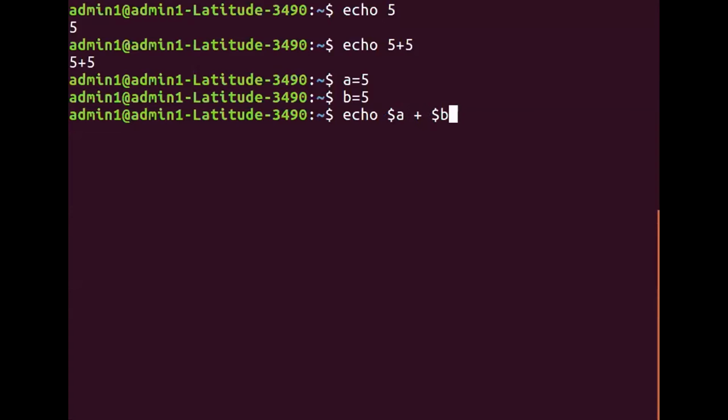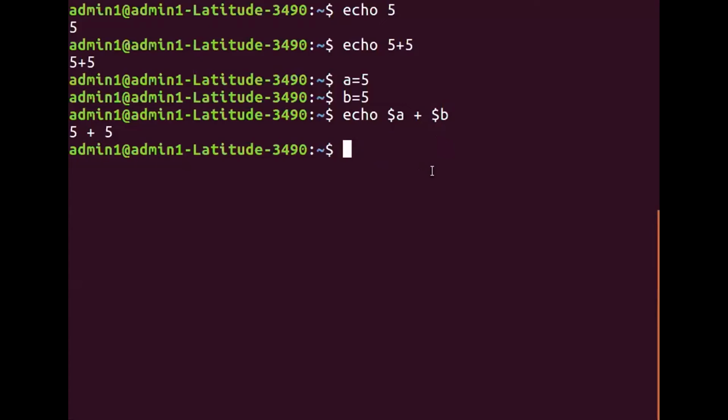Let us see whether they are right. Oh my God. $A gets substituted as 5, $B gets substituted as 5, and 5 plus 5 is exactly like this. So again I will get 5 plus 5. There is a space between A and plus, and a space between plus and dollar, and hence I'll get the space here also and here also.